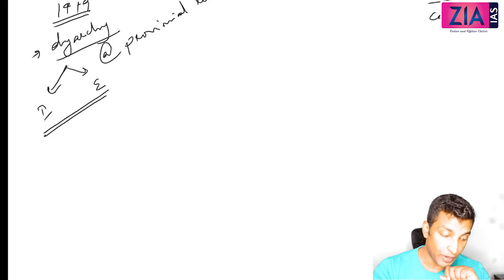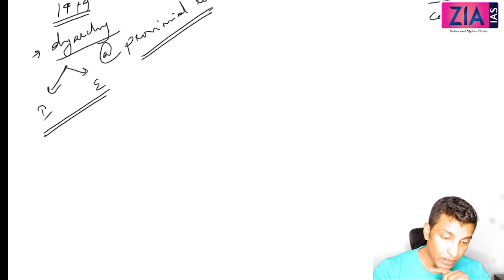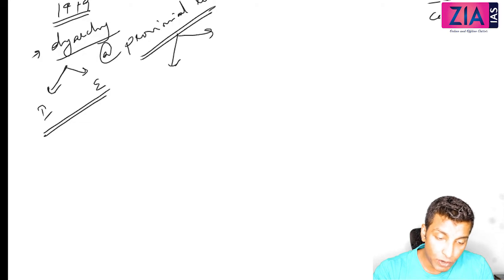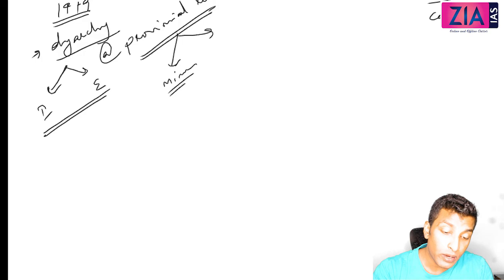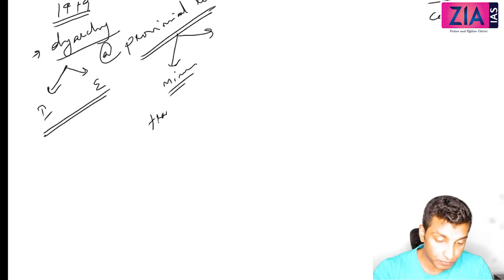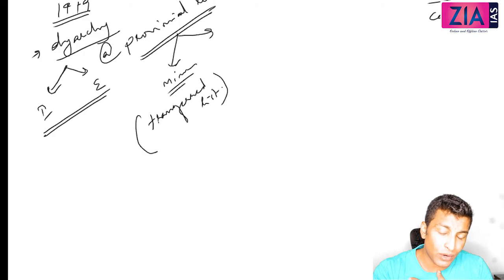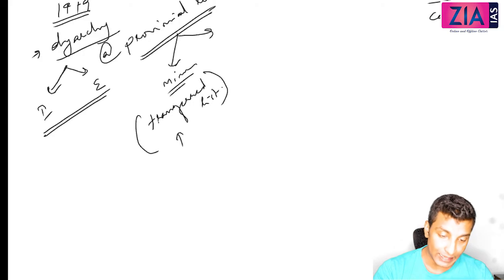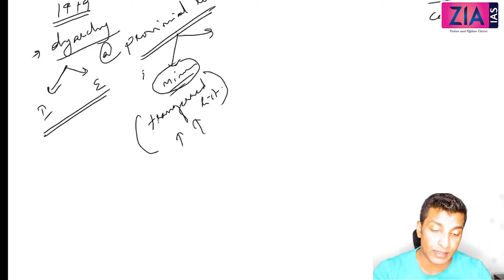Now, how is this going to happen? It is going to happen at the provincial level. So in the provincial level, there will be some elected Indians. They will form the ministries, and some of them will become the ministers, and they will make laws on one list. That is what? Transferred list. These are the not that significant ones, like education, health, local government, etc. So upon the transferred list, these ministers, the elected Indians, will make the law.